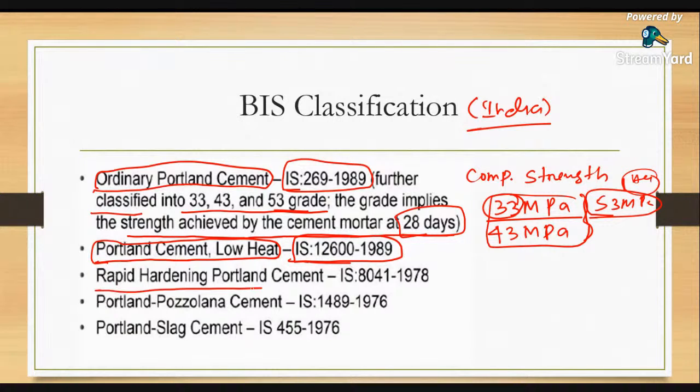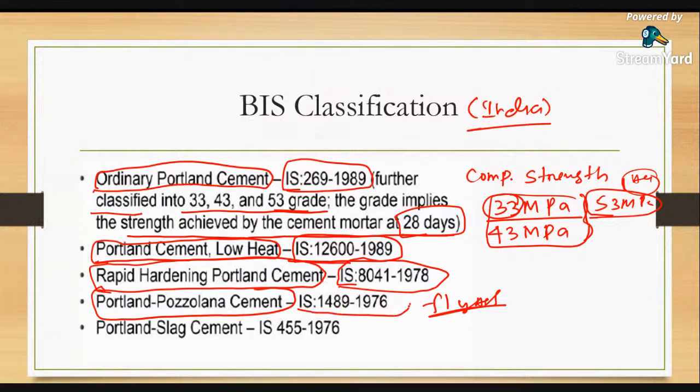Then rapid hardening Portland cement, that is IS 8041 1970. Then this is PPC, Portland Pozzolana cement, where we are using fly ash as the pozzolanic material in our country, IS 1976.